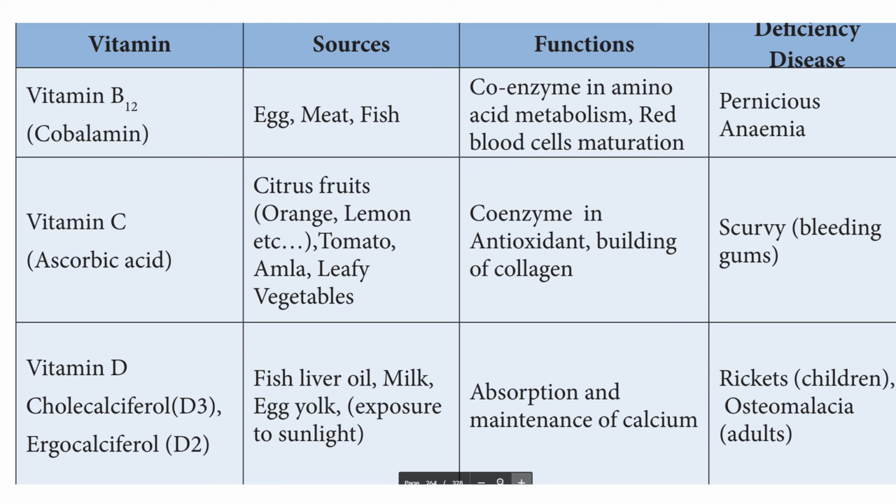Then let us see vitamin D, cholecalciferol D3 and ergocalciferol D2. Okay. If you see the sources of vitamin D: fish liver oil, milk, egg yolk, exposure to sunlight. Exposure to sunlight is very essential to produce vitamin D. So that is why we say we need to be exposed to the sun, not fully, but at least, because nowadays in our day-to-day life we are living in AC rooms, working, studying, everything. If it goes like this, vitamin D deficiency will definitely be caused.